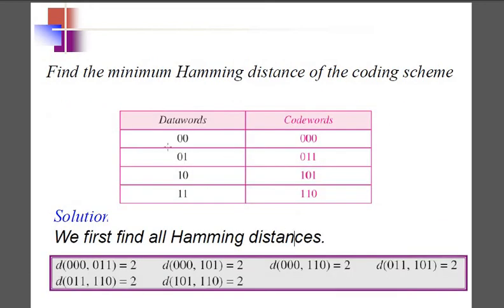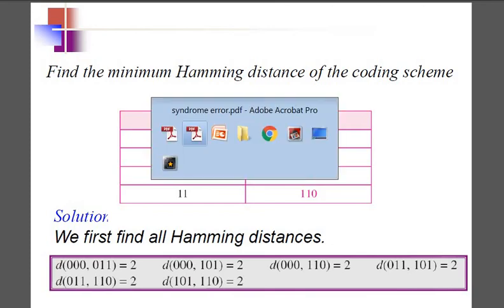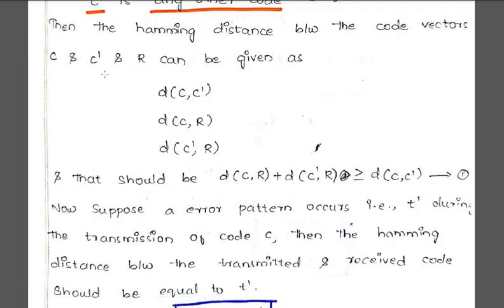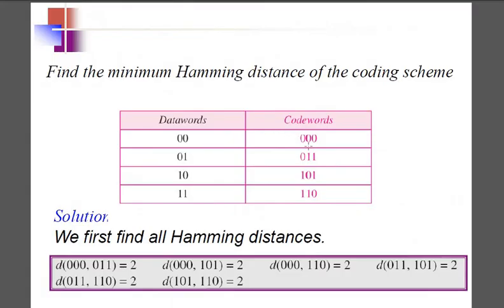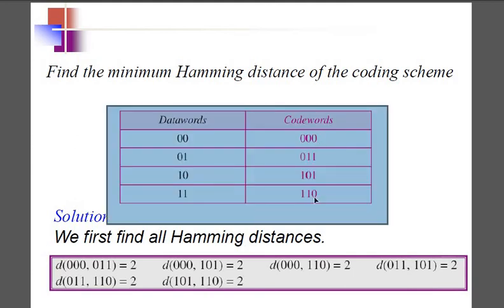Now I am going to find the Hamming distance between these code strings, whatever code words I have got. As I have told you, here you are going to find the Hamming distance between the transmitted code and the other code, C and C dash, again the transmitted code and the received code, and again the other code and the received code. Here, if you see how many options I will be getting, I have to find the Hamming distance between the first two, then between these two, and again between these three.